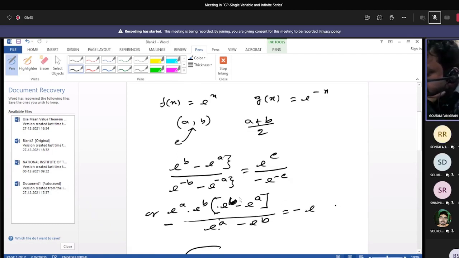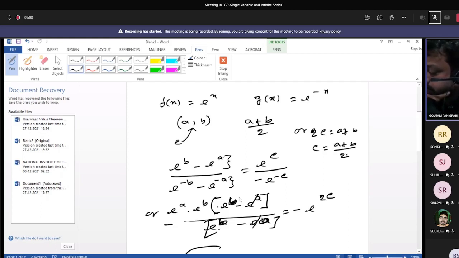We are finding the value of c here. Minus of e to the power b minus e to the power a, then you cancel it. Now we get minus of e to the power 2c, so 2c equals a plus b, so c equals a plus b by 2. That you can prove using Cauchy's mean value theorem.